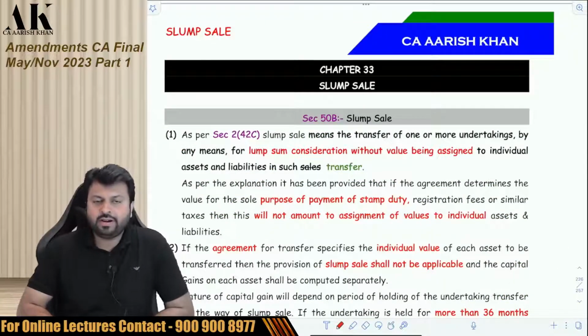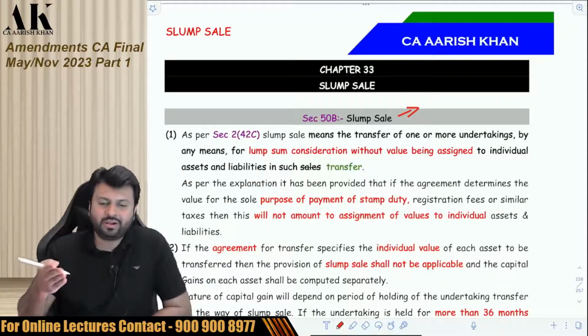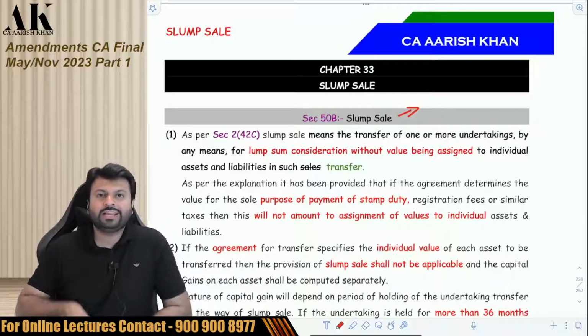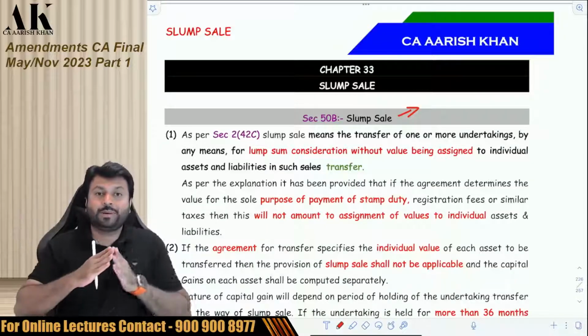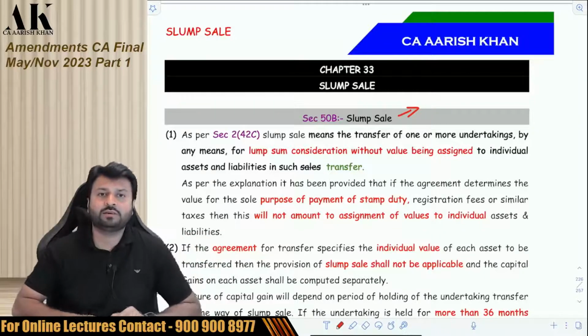Now the next amendment is with respect to capital gains. In slump sale, they have made a small amendment. This is not an amendment. In fact, this is a rectification of a mistake. You all might be knowing that in the last year, the government has expanded the definition of slump sale. Last year only they made an amendment in the definition of slump sale, if you remember.